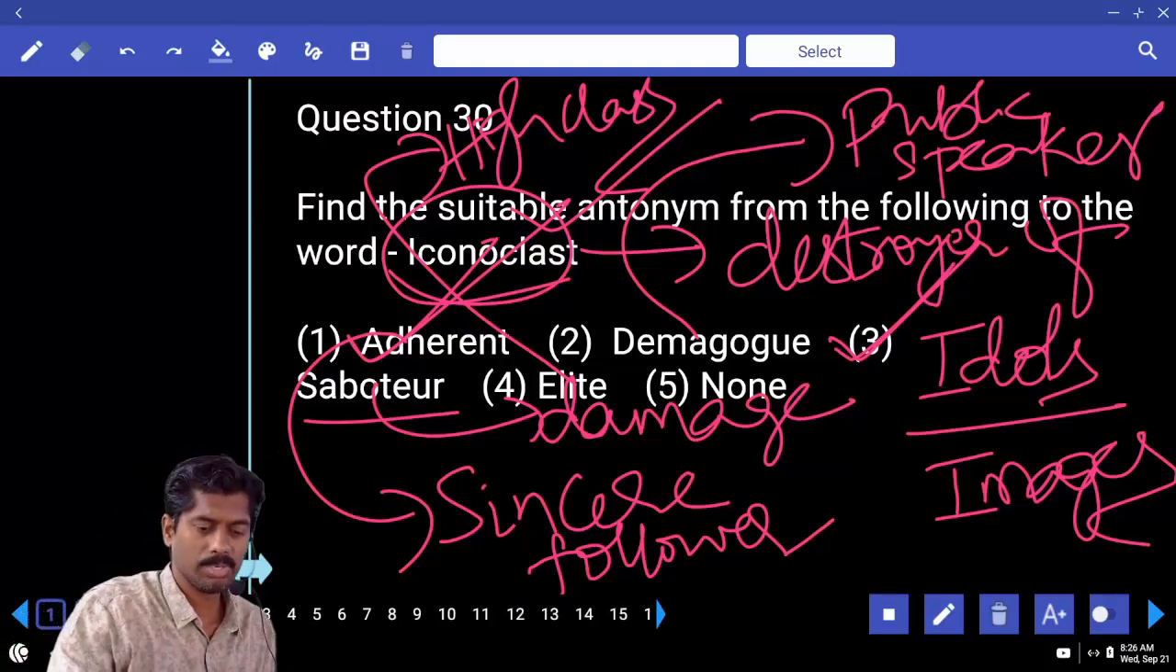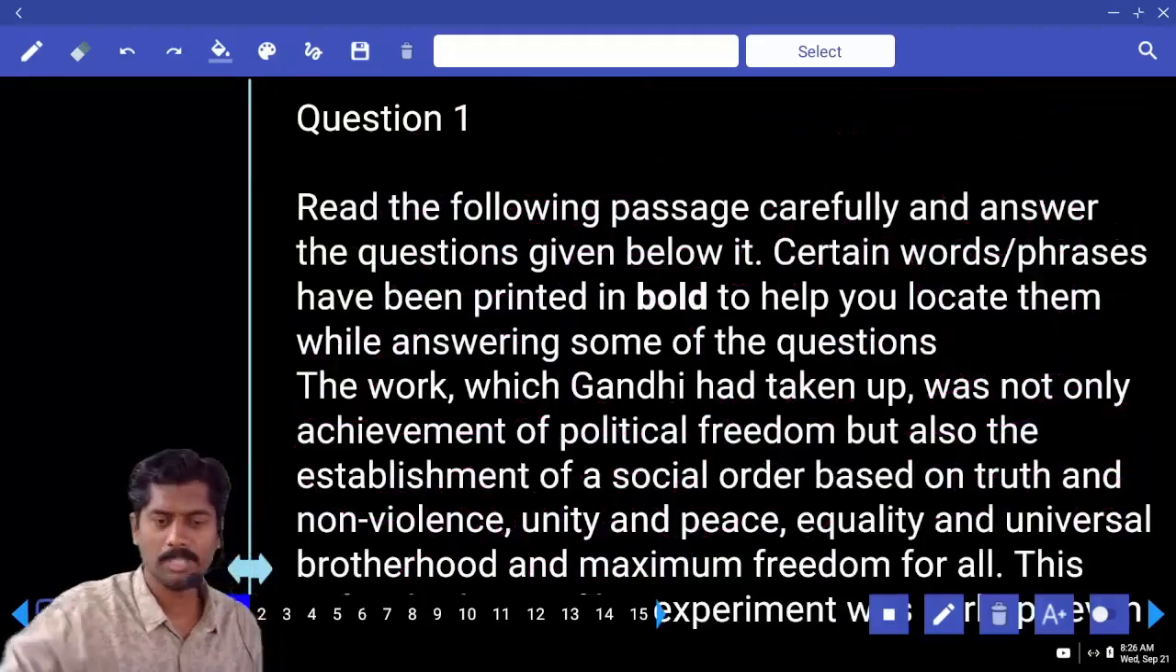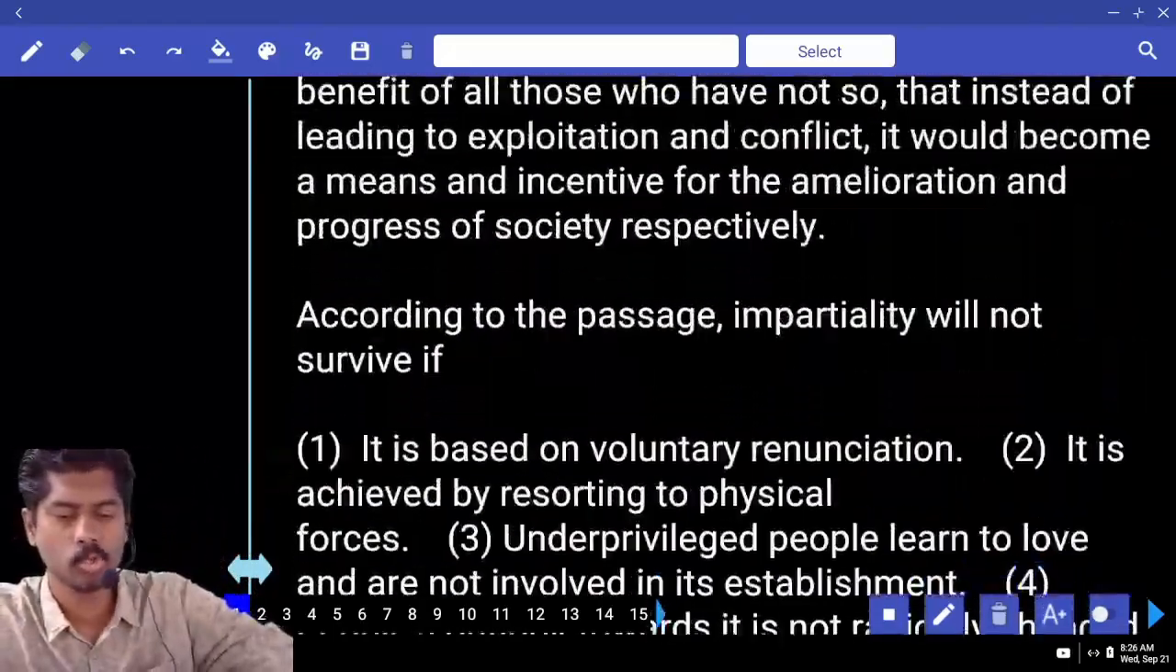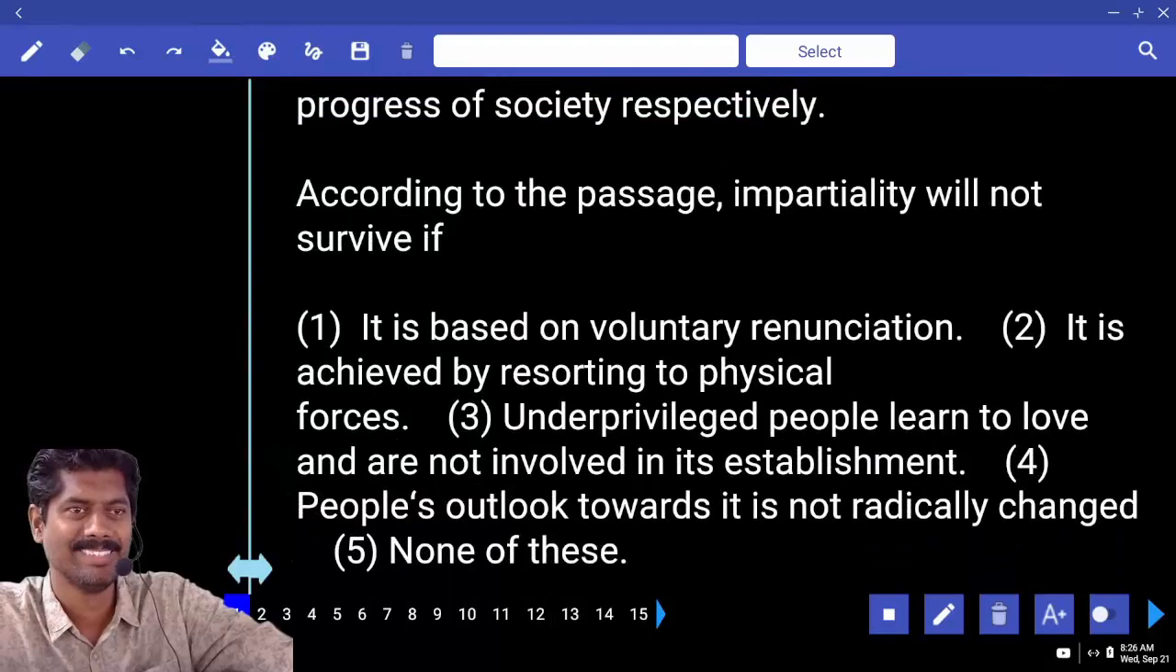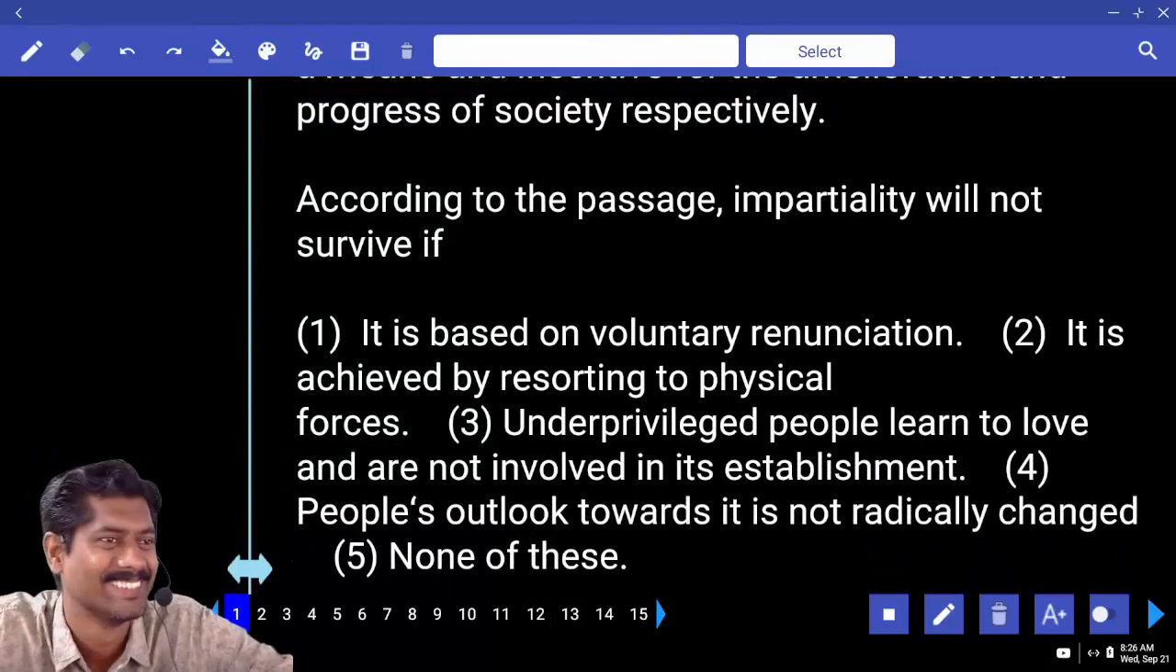Let's come back to the comprehension passage. Have you done the passage, by the way? Yes, no? No? Shall we skip? No.